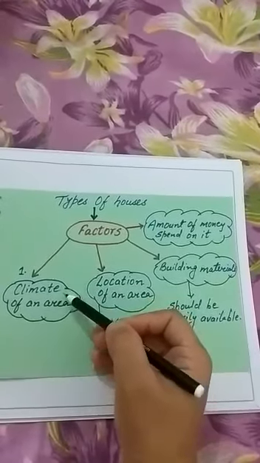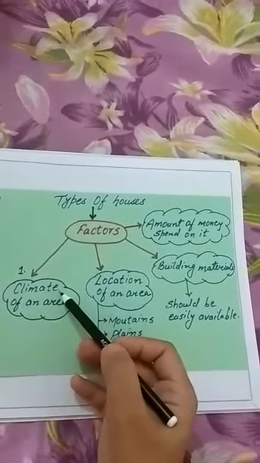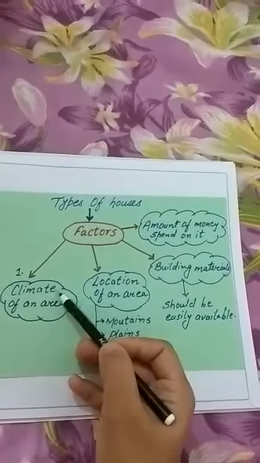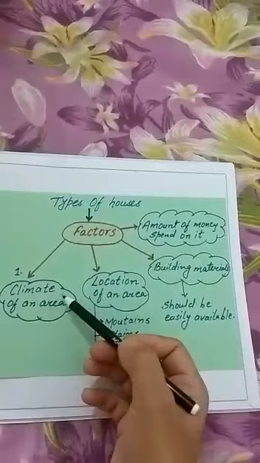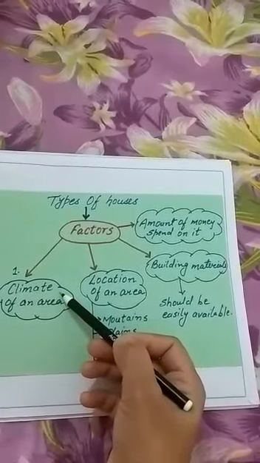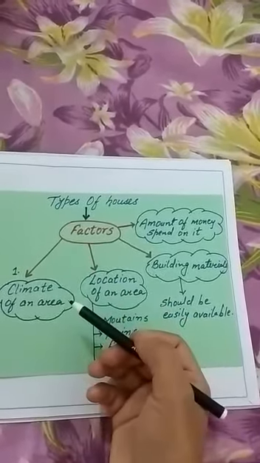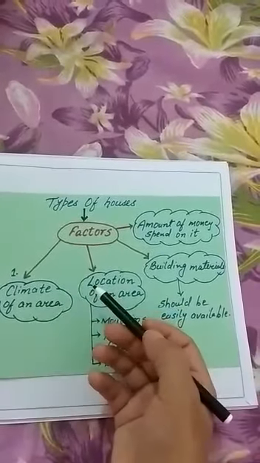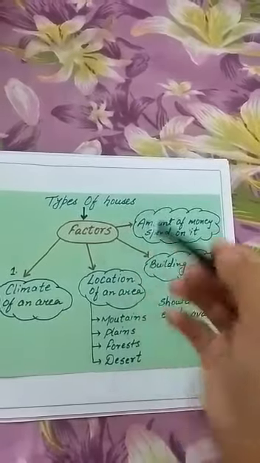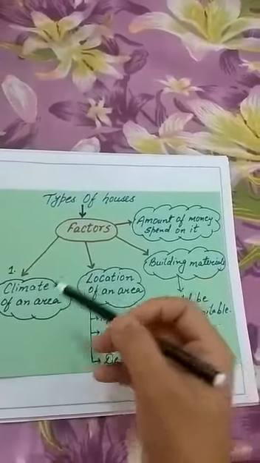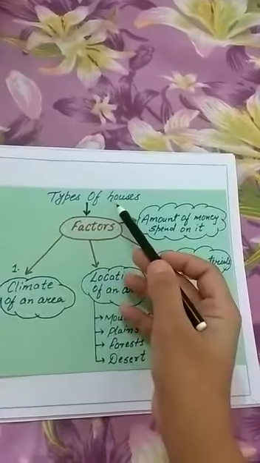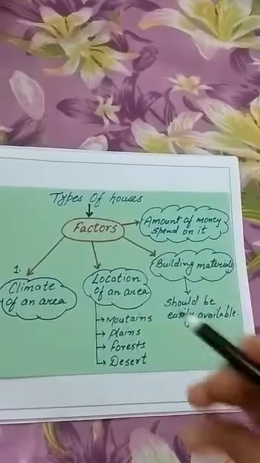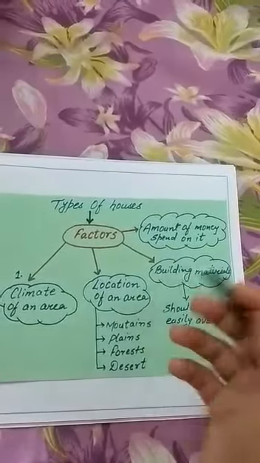So the houses are built on the basis of climate. Like in hill stations the climate is colder, so the houses will be built on the basis of that condition. And in some areas the climate is moderate, like sometimes summer and sometimes winter, so in that area the houses will be of a different shape and different structure. So this is the first factor of types of houses, the climate of an area. Now we will see the second factor in the next video.